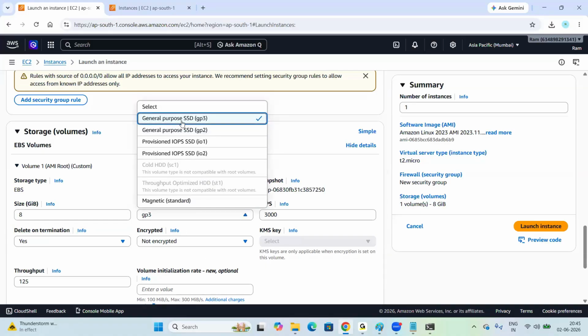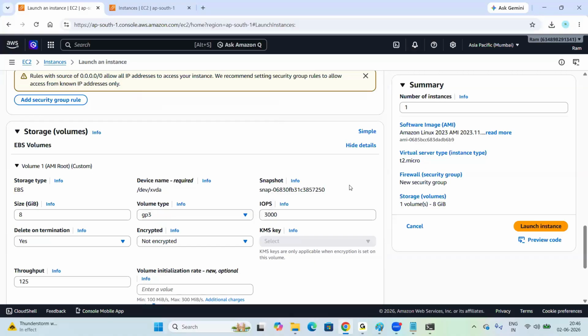It is a solid state drive, the volume type. Now, IOPS. What is IOPS? IOPS is input output per second, the speed of your EBS volume, the speed of the drive.